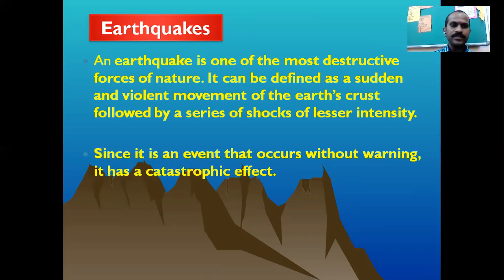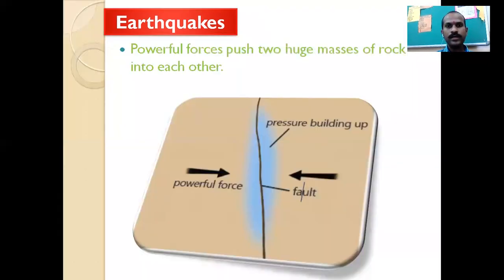Since it is an event that occurs without warning, it has a catastrophic effect. Catastrophic effect means a terrible, disastrous effect, we can say. So when an earthquake happens, it makes a disaster and has dangerous effects on the surface of the earth, because buildings collapse and much destruction on the surface happens because of the earthquake. Here we are going to study in detail the process of the earthquake, how an earthquake occurs. I am going to show you with the help of pictures in every slide.